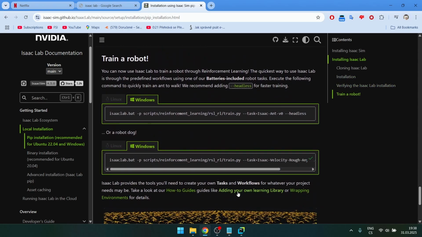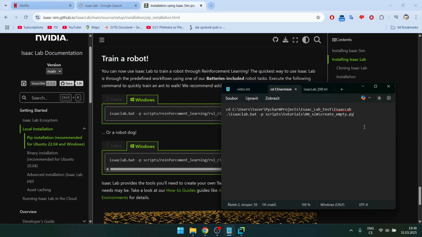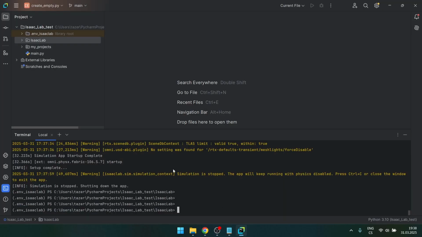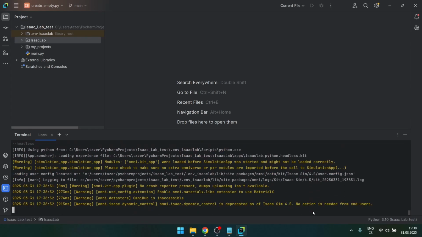I'm gonna train a robotic dog to walk. So I just copied this test command, and again, you need to use dot and backslash. Maybe there's a better way to do this, but this is just how I've done it. I don't like Python, to be honest, so I don't know much about it. Let's see what it does.